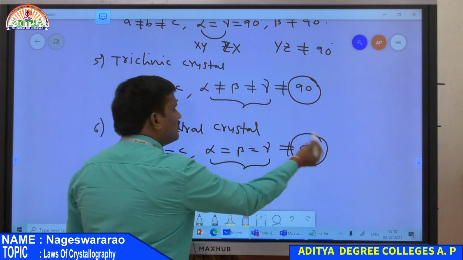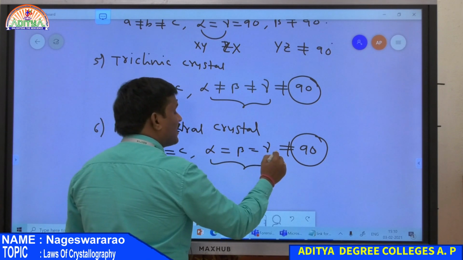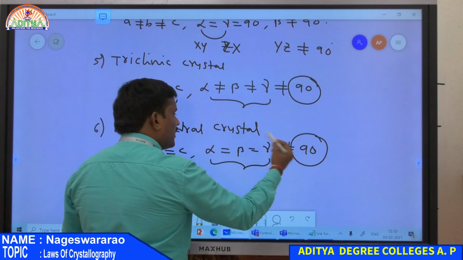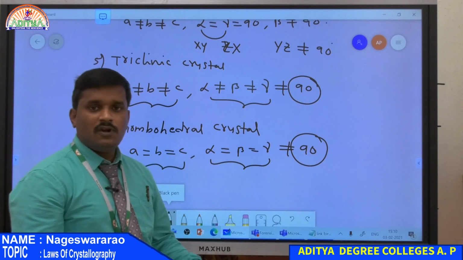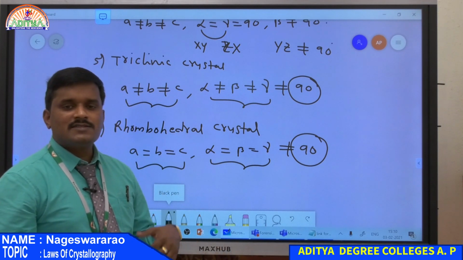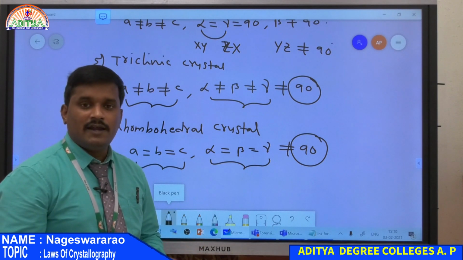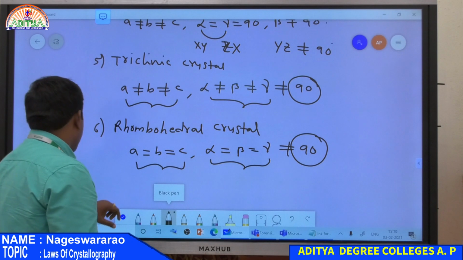Alpha not equal to 90, beta not equal to 90, and also gamma not equal to 90. So in such a crystal, all the lengths are equal and all angles are equal, but no angle is equal to 90 degrees. Then such a crystal is nothing but a rhombohedral crystal.